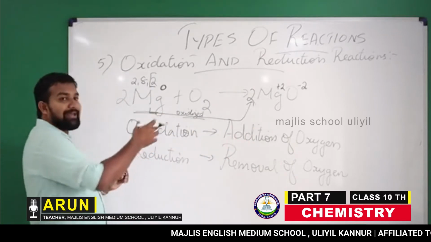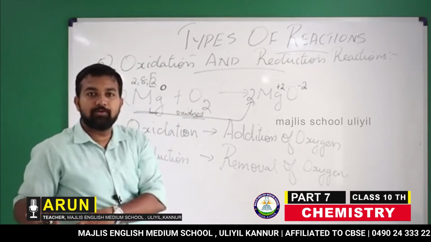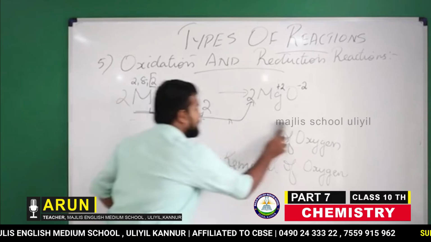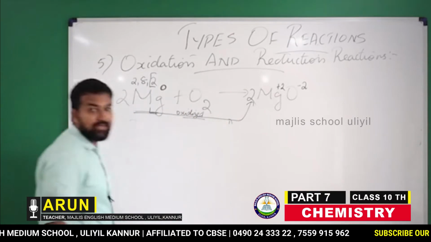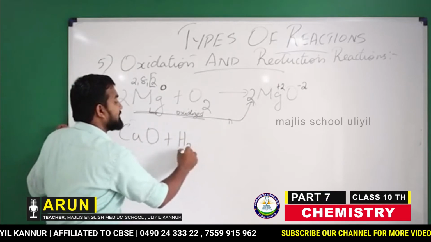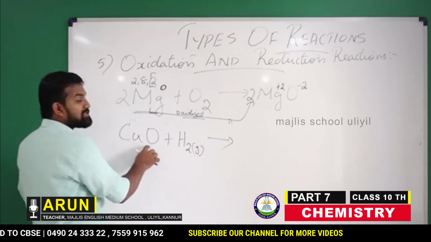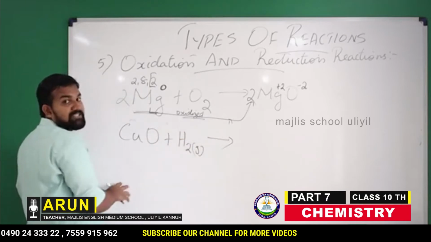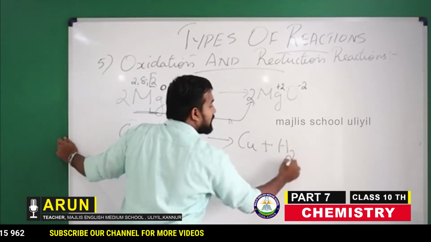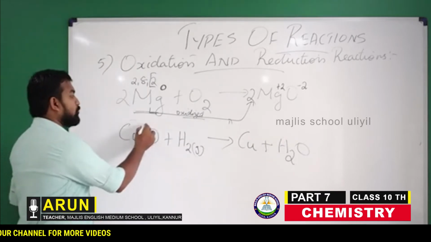And if oxygen is removed from a reactant, we can say that reaction is a reduction reaction. Let's take another example. I am taking copper oxide and adding hydrogen gas into it. The oxygen will be taken away by the hydrogen, and copper will be in its pure state. When oxygen is taken, hydrogen will become water.